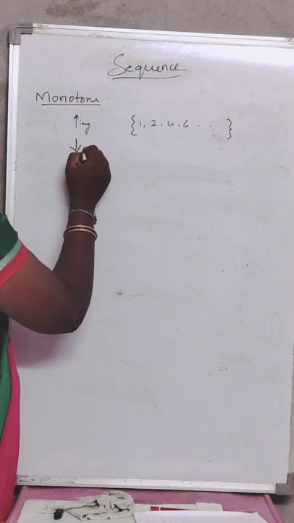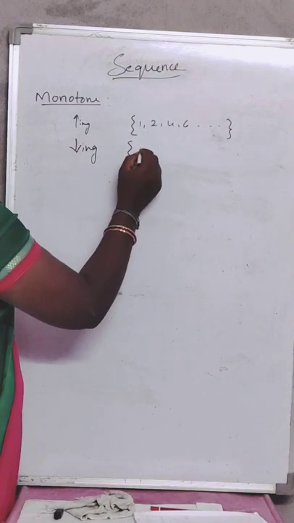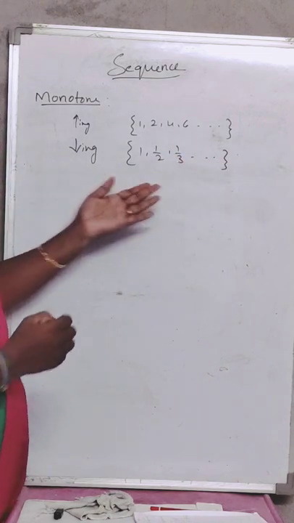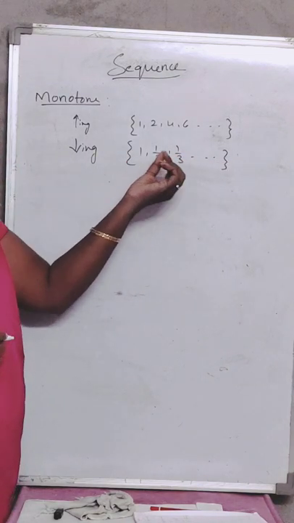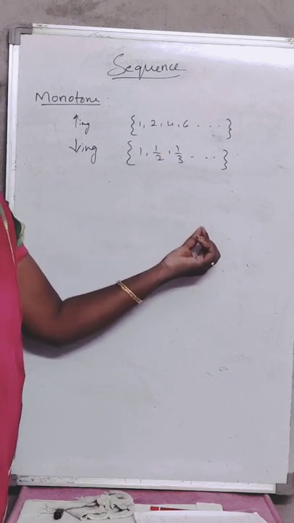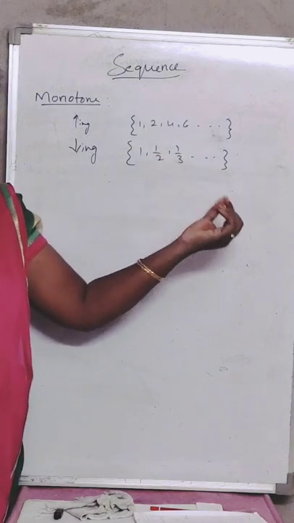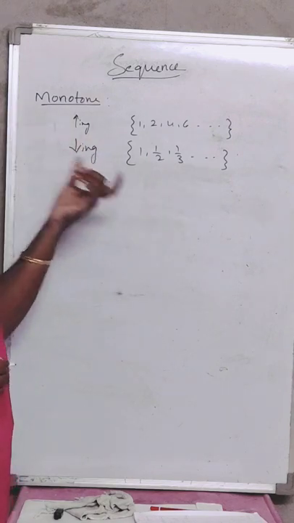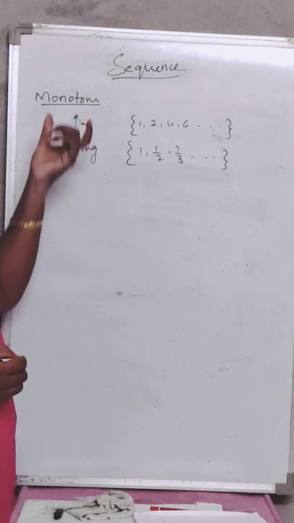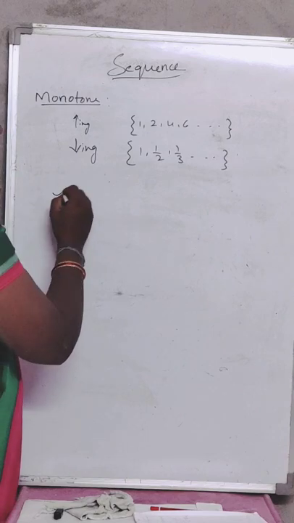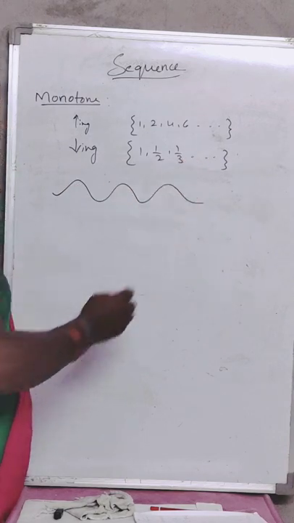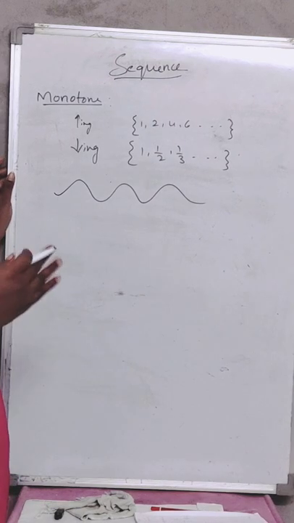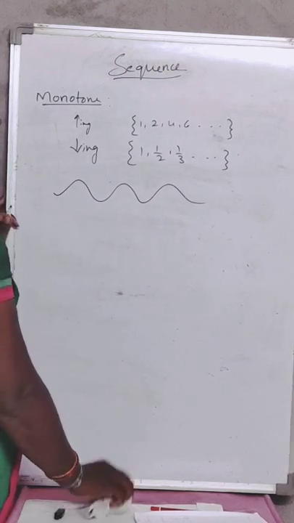And some sequences are called decreasing sequences, like 1, 1 by 2, 1 by 3, and so on. These numbers are decreasing. Why? Because 1 is greater, 1 by 2 is lesser, 1 by 3 is lesser still. So we can say that this is a decreasing sequence. A monotone sequence means it is increasing and decreasing. The sequence will be like this, sometimes increasing and sometimes decreasing. Then we will call it a monotone sequence.